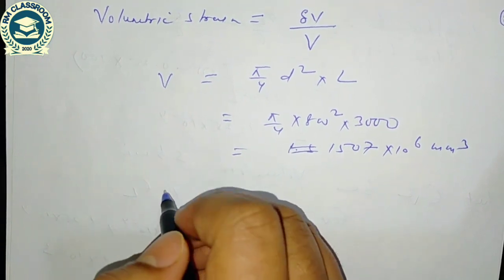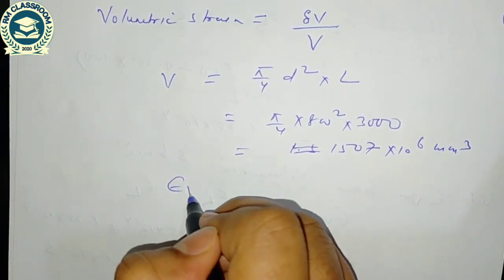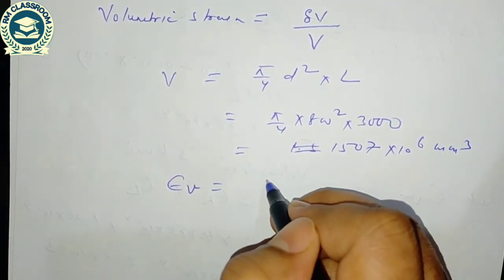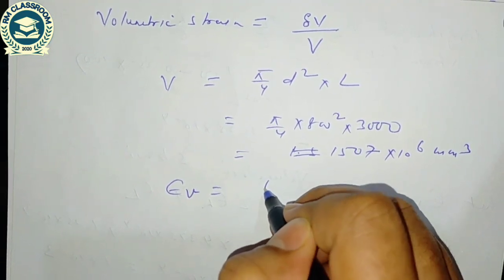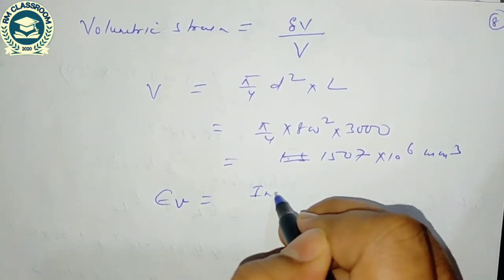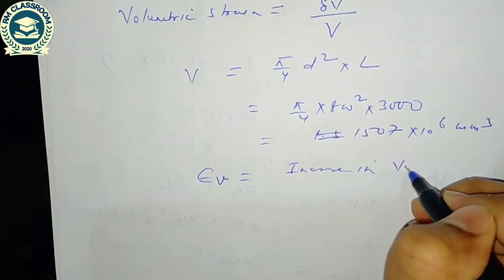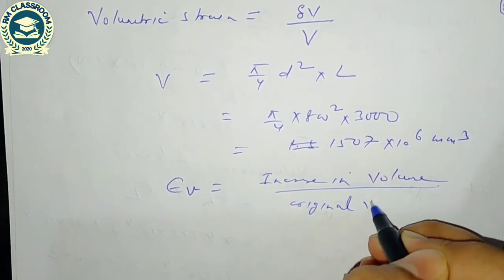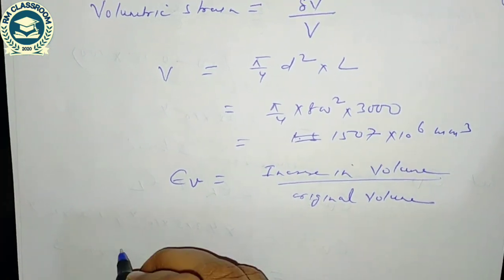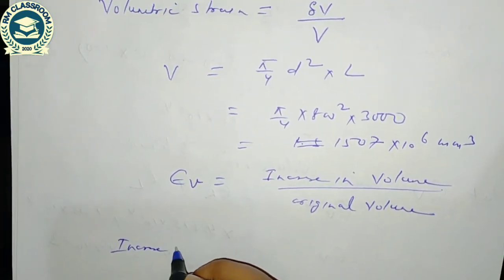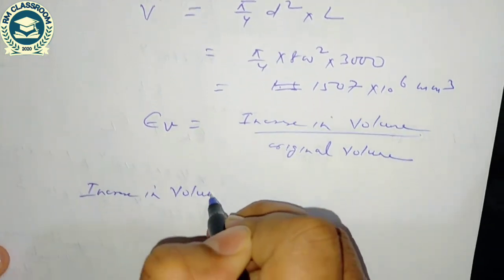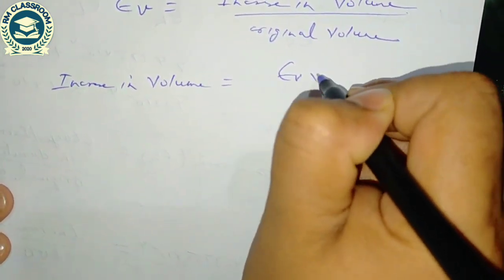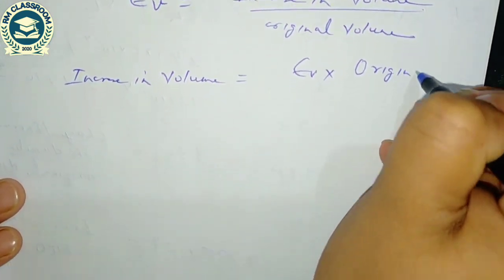Volumetric strain we have already computed. Volumetric strain is equal to increase in volume divided by original volume. So here increase in volume is equal to volumetric strain into original volume.